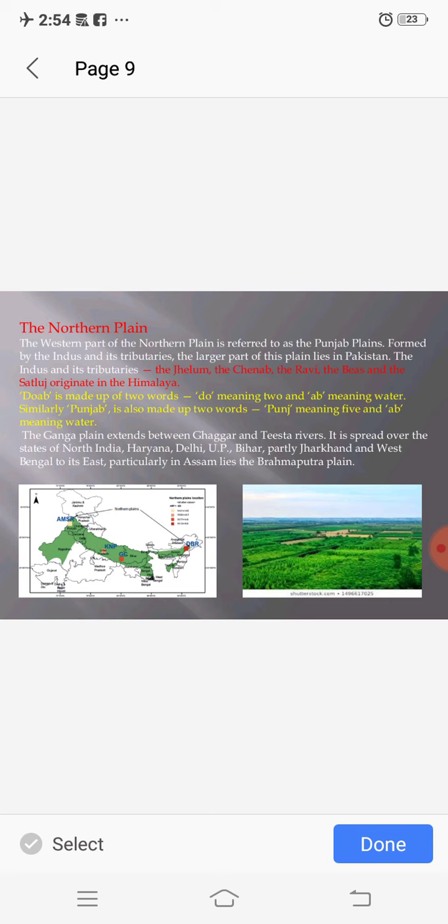Now, the northern plains. Western part of this plain is referred to as the Punjab Plains. It is formed by Indus Valley and its tributaries like the Jhelum, the Chenab, the Ravi, the Beas and the Satluj. Now Doab. Do means two, Ab means water. The place where two rivers meet is known as Doab region. This region is a very fertile region.